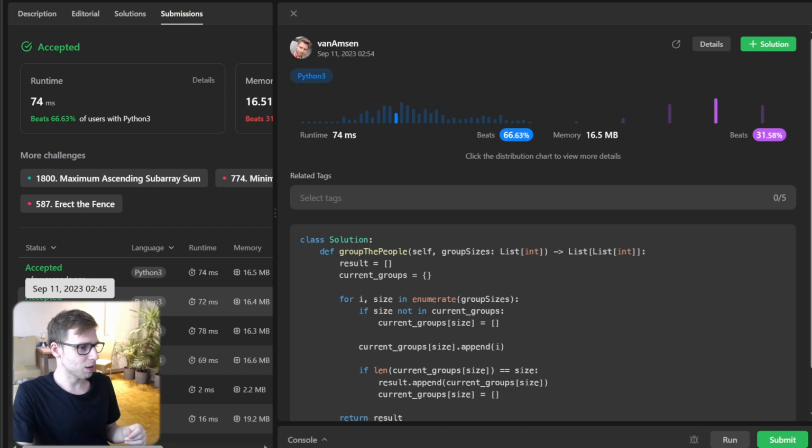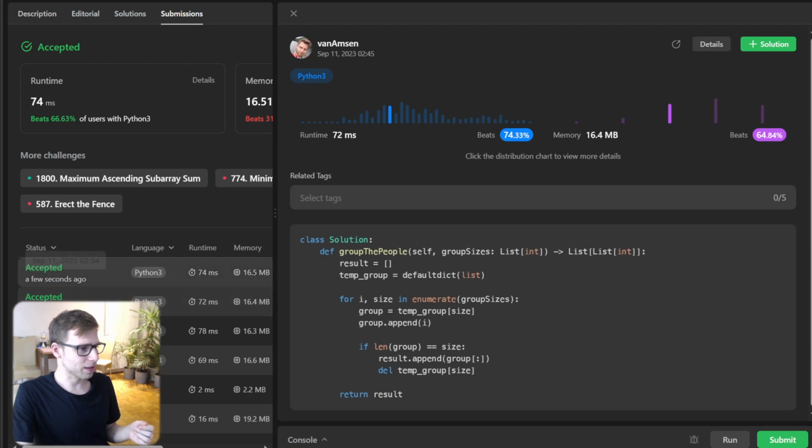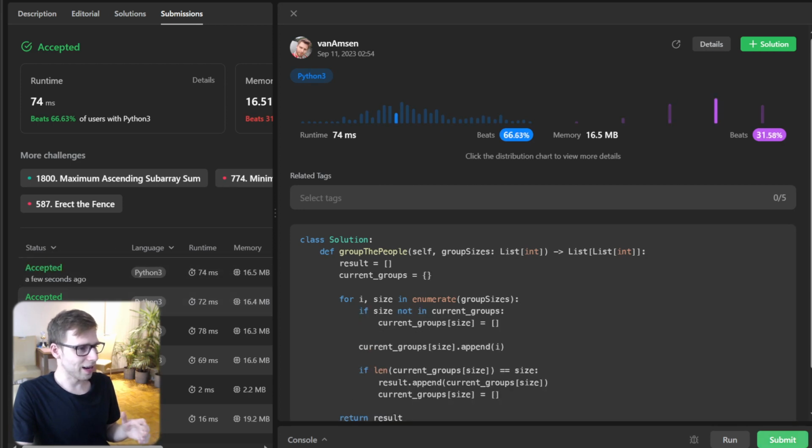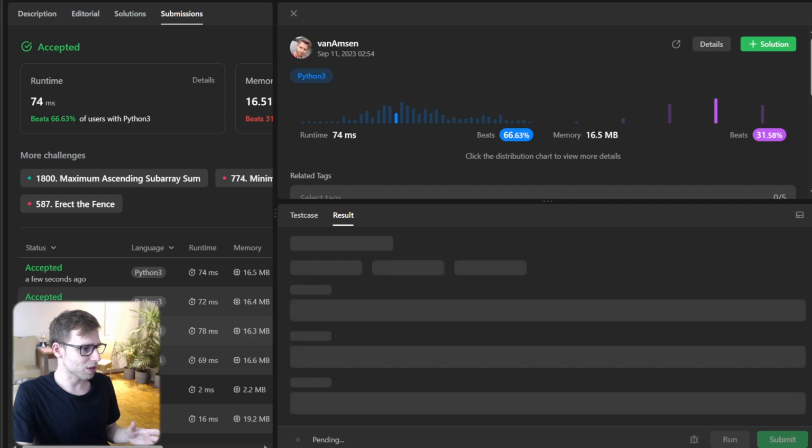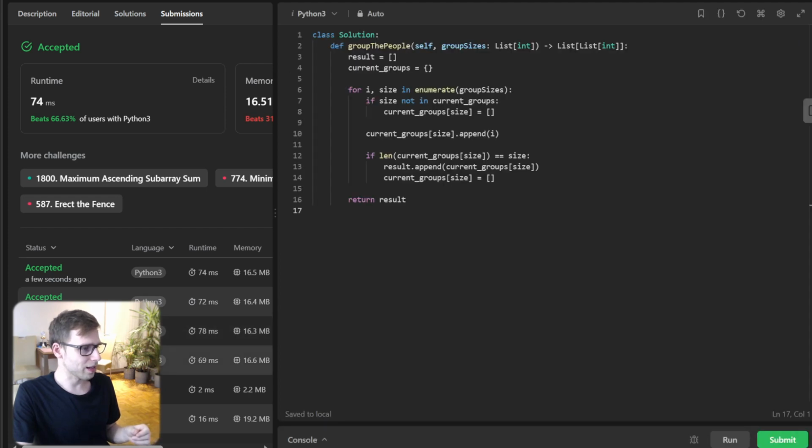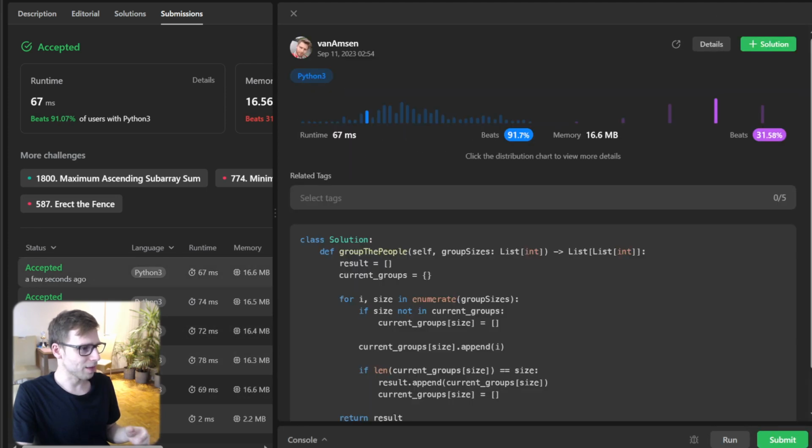Yes, our implementation beat 66% with respect to runtime, but I see that every run produces different results. The best one I achieved was beating 98% or something. Here the runtime is 67 milliseconds. So all good, and that's how you solve it.